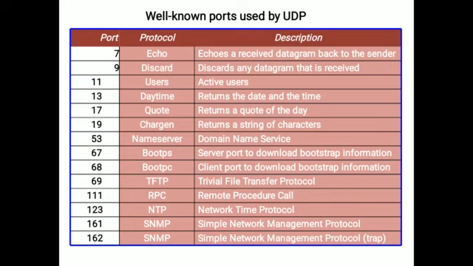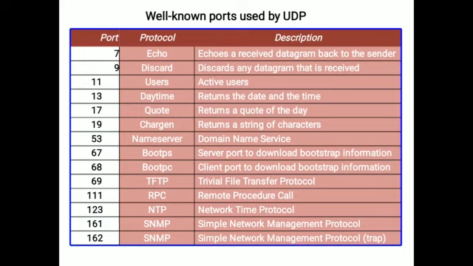Yesterday we discussed different ports. A port is used to uniquely identify a process in a particular system. Here are the well-known ports used by the User Datagram Protocol. First one is 7, one of the port numbers.